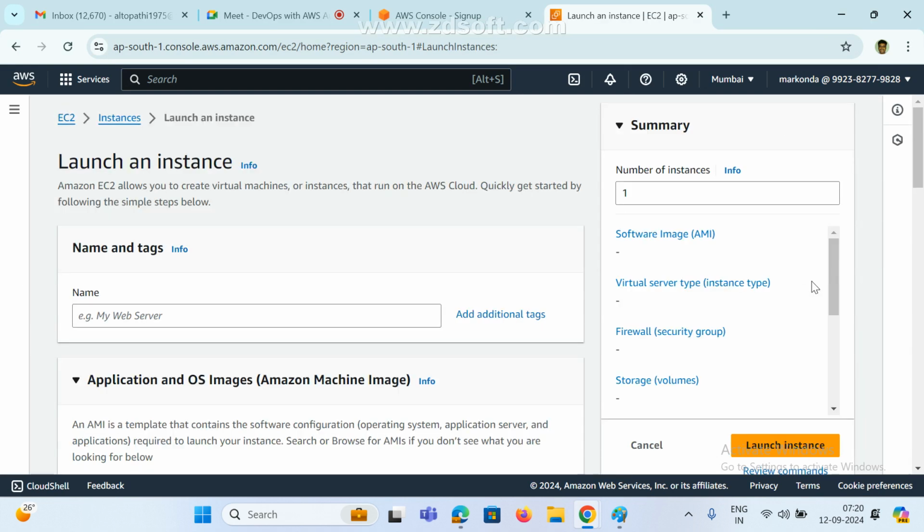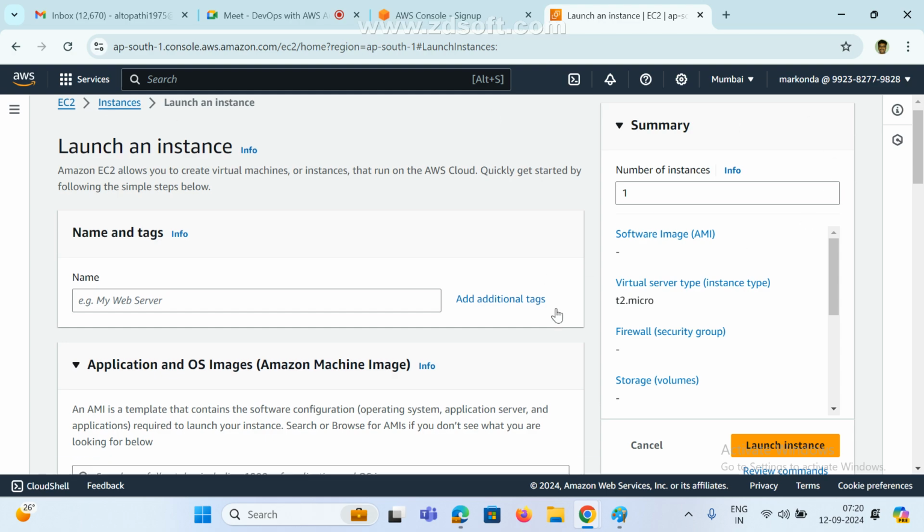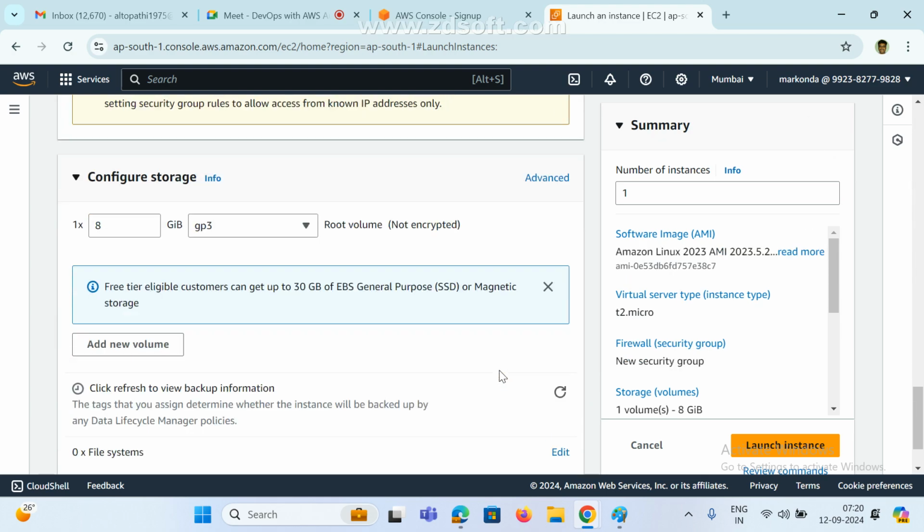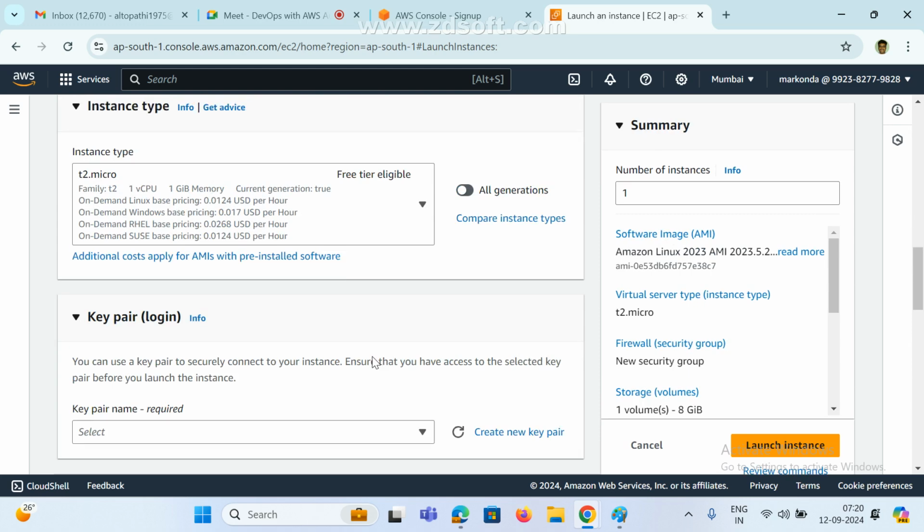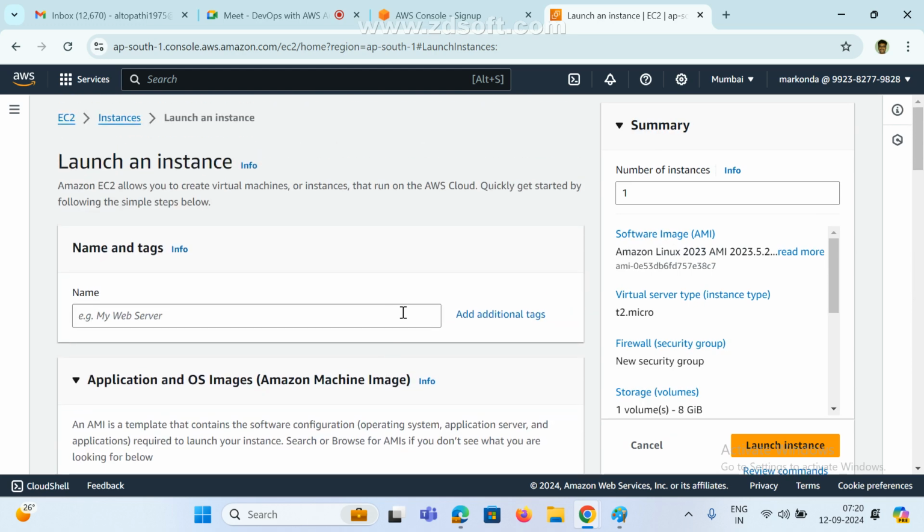Now once you click on it, this is very important. In interviews also, in this section, they are asking a few questions. Most of the cases they ask a few questions here. Now see here, launch an instance. Amazon EC2 allows you to create virtual machines or instances. We can call them virtual machines or instances, both are the same. Sometimes I call them VMs, sometimes instances, both are the same, don't confuse here.